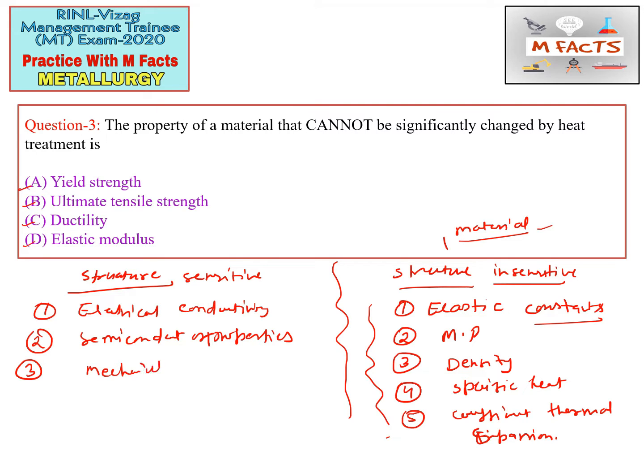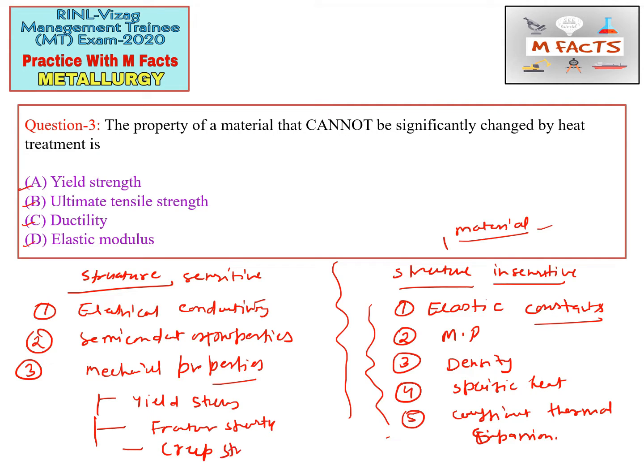Almost all mechanical properties are structure sensitive. That means yield stress, fracture strength and creep strength are all structure sensitive mechanical properties. We can make changes by changing the structure, by introducing defects or other things.